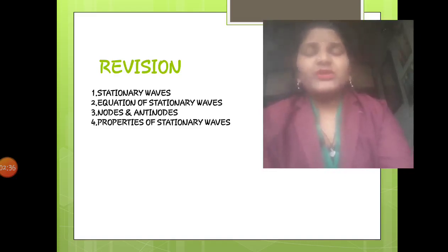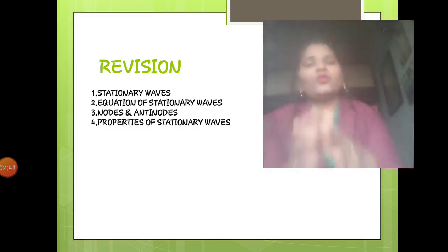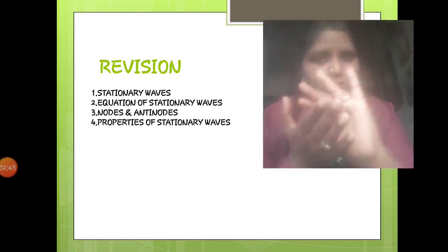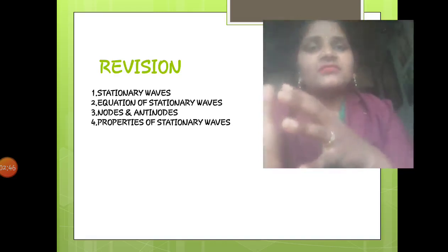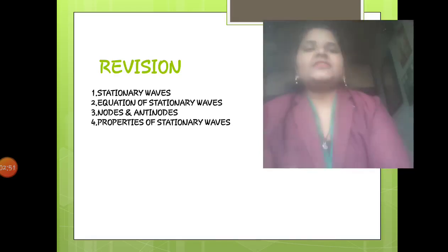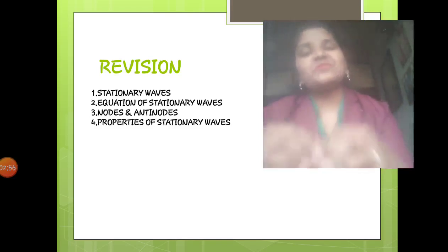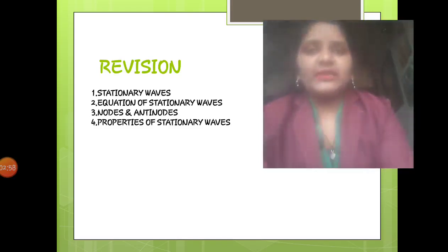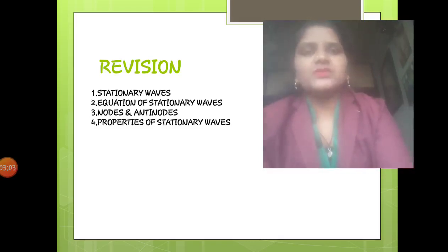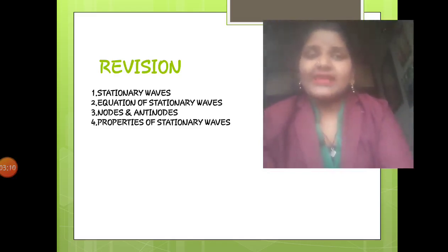After doing nodes and antinodes, we have seen some properties of stationary waves. I already told you that while we are studying any kind of properties, we have to remind the definition of that term first. So you can write the definition as the first property of stationary waves, then you can split the definition which will be the second property, and the third property was nodes and antinodes. When amplitude is minimum, it is known as nodes, and when amplitude is maximum, it is known as antinodes.